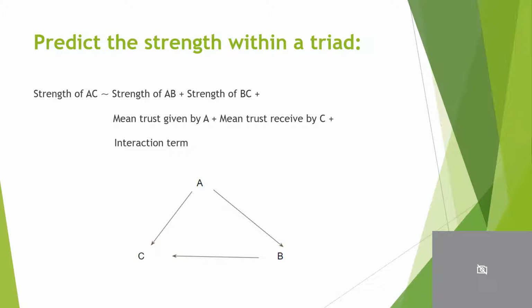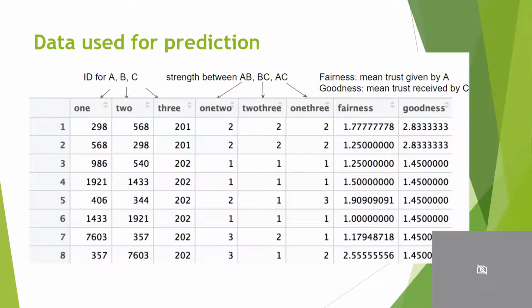Suppose we have three nodes A, B, and C, then we can calculate the strength from A to C using the calculation shown on this slide. This is the dataset we use to generate the regression model. We start from three columns, which are the ID of the ego node, the ID of the alternative node, and the strength. Then we use SQL to join the table.